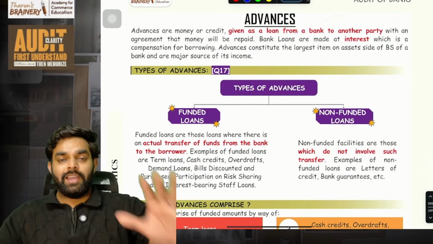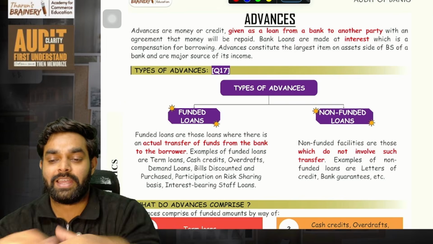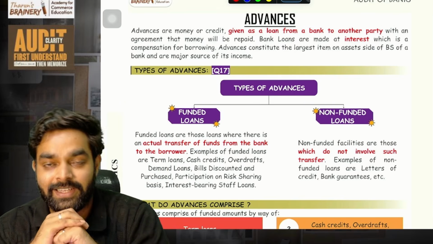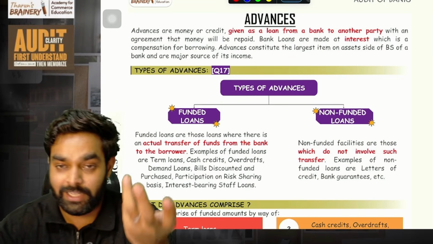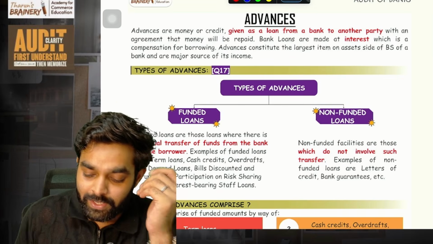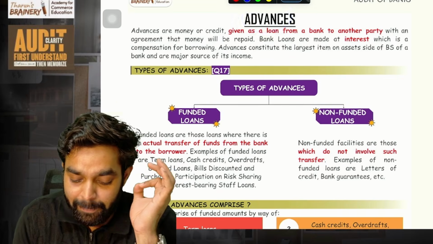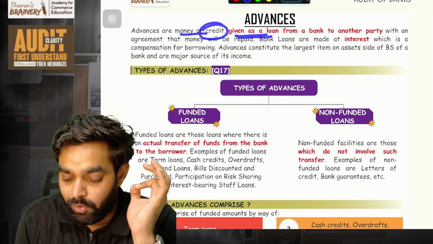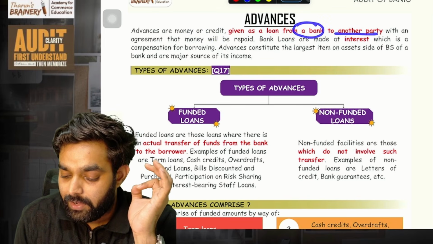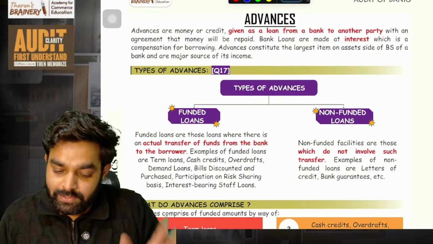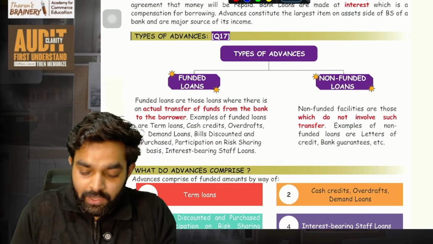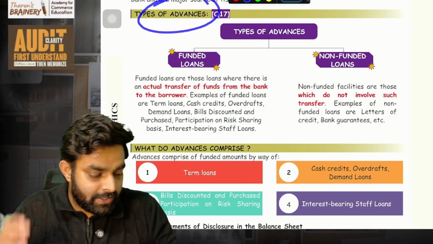Then advances. Here starts the most important area of this chapter, that is advances. Advances are the more important area, and we'll focus here more. So what are advances? Advances are basically money or credit given as a loan from a bank to another party. That is, any loan given by a bank to a customer is called an advance, and it is an asset for the bank.